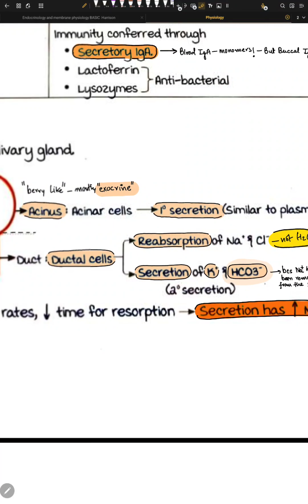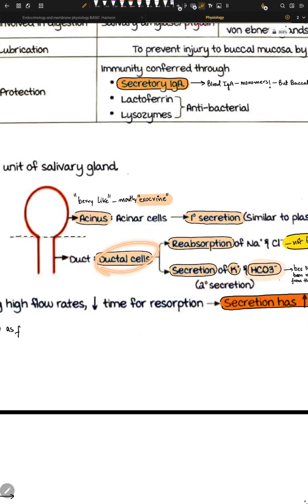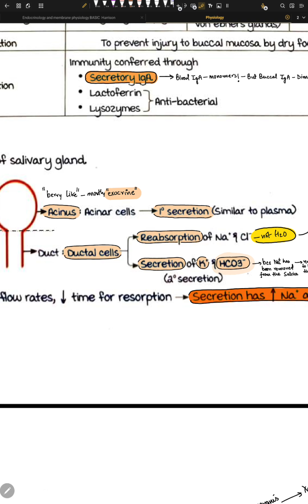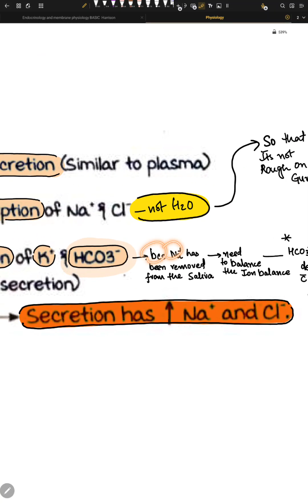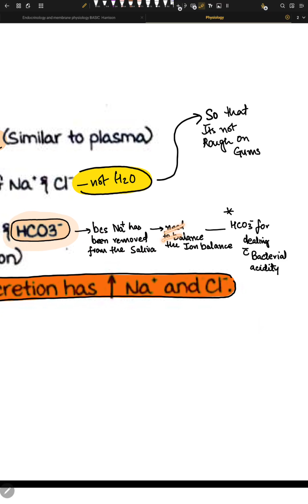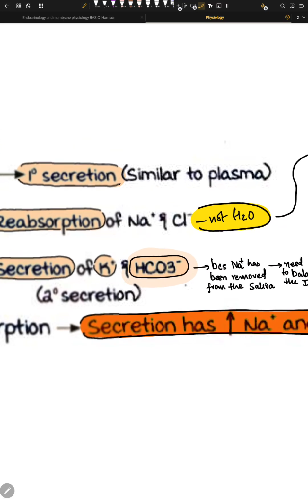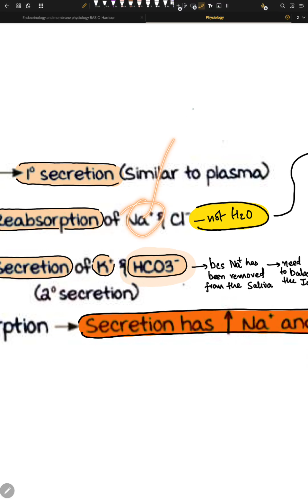Secretion. The secretion of ductal cells inside our saliva is potassium and bicarb. Now this bicarb produces alkalinity, like the basicity, okay? And this potassium is added because Na has been removed from the saliva and we need to balance the ions, because Na was a hard solvent. We removed Na for the sake of our gums.